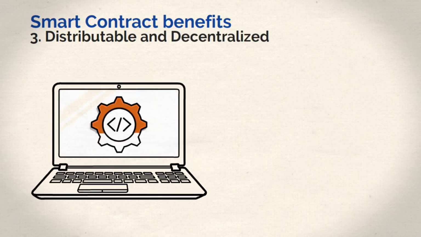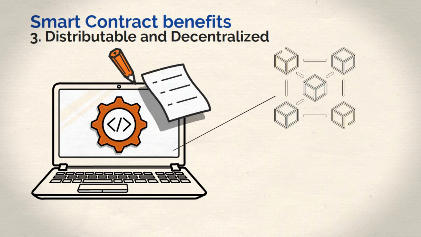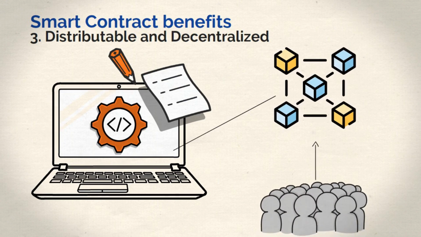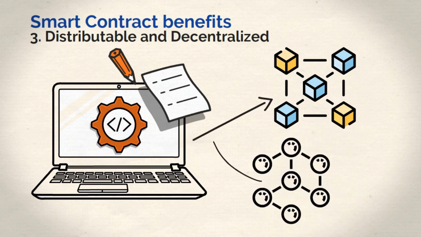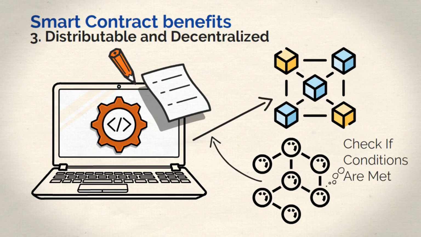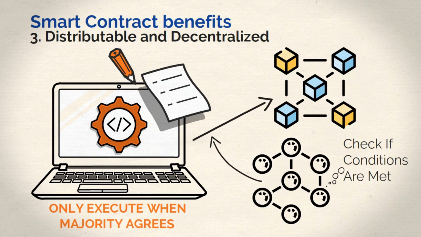And finally, smart contracts are distributable and decentralized. Essentially, once the contracts are deployed on the blockchain, anybody can access them. Anybody can see what the terms of a contract are and the conditions required for them to execute. Additionally, for a contract to be executed, it must be validated by a network of decentralized computers. This means that a network of autonomous computers will check if the conditions are met. The contract can only be executed, or in this case, validated, if all or a significant majority of the computers in a decentralized network agree.